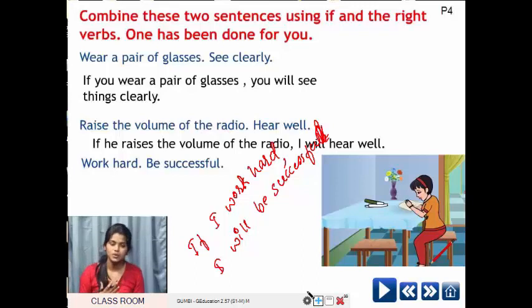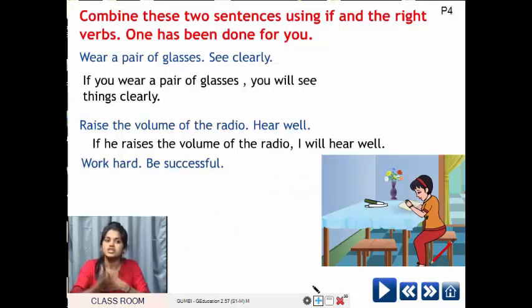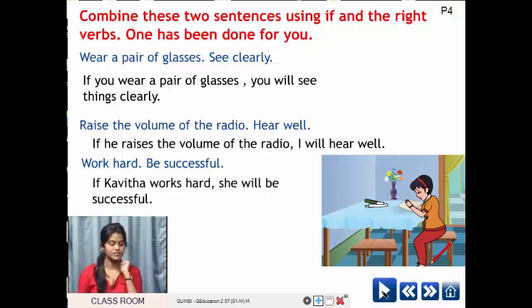Also, you can take any names. For example, if Kushal works hard, he will be successful. If Ranjita works hard, she will be successful, right? So here, if Kavita works hard, she will be successful.